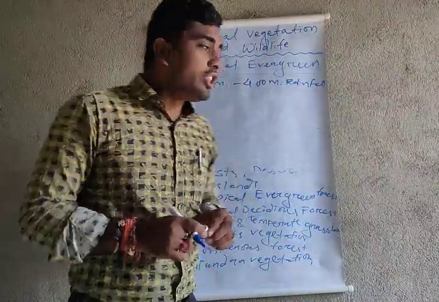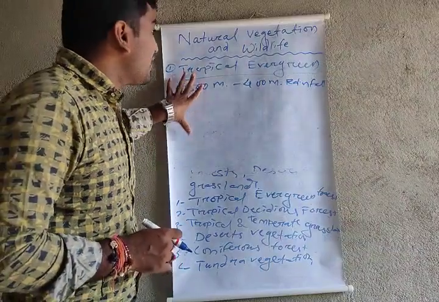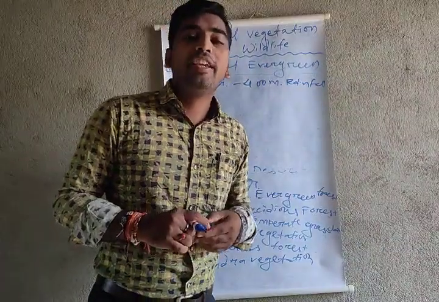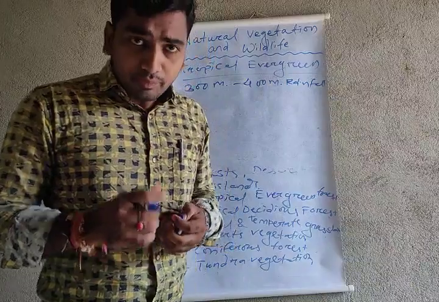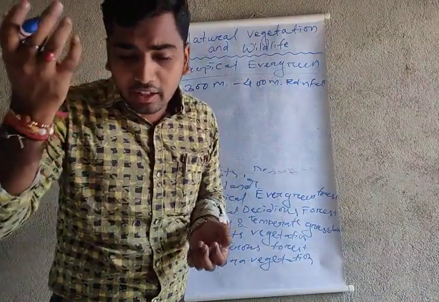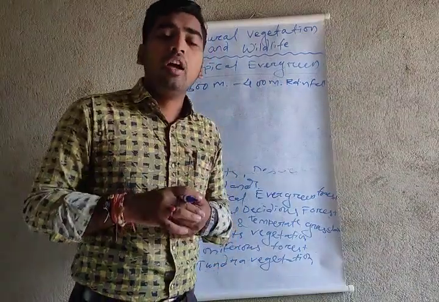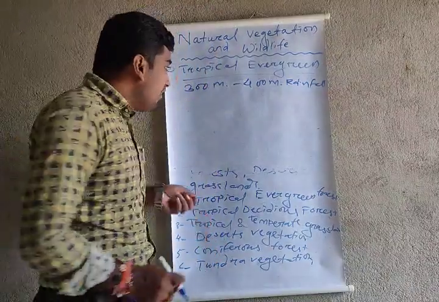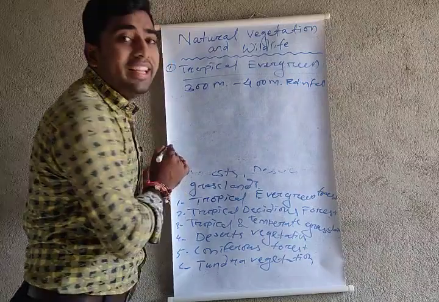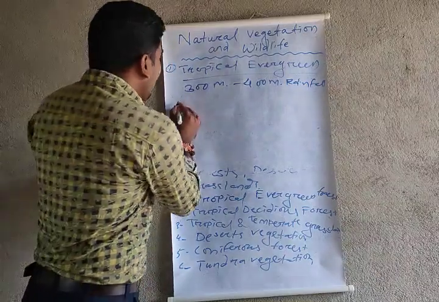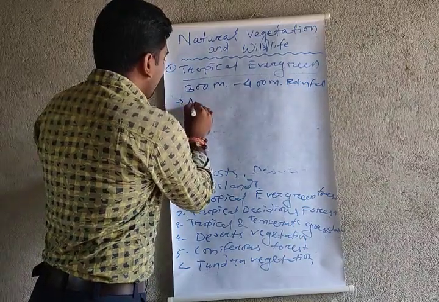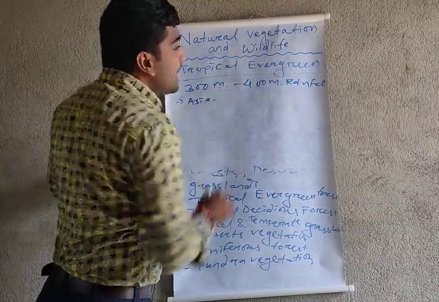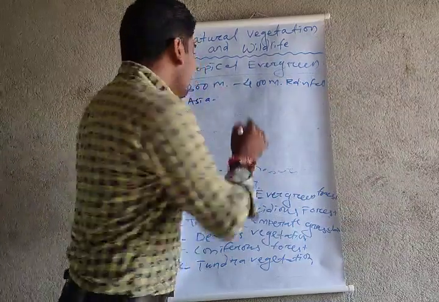So this is the main example of tropical evergreen forest, and from this forest we get a high amount of oxygen. Now I want to give you examples of where we get the tropical evergreen forest. First, I am giving the Asia continent. In the Asia continent, we get it first in India.